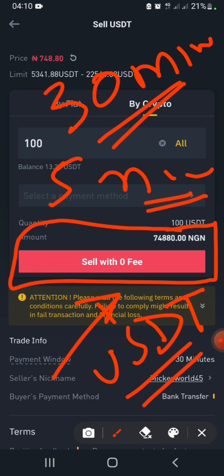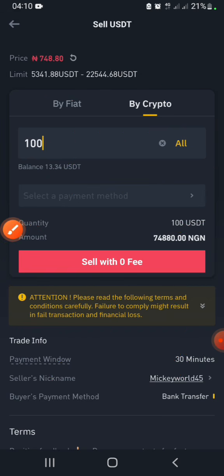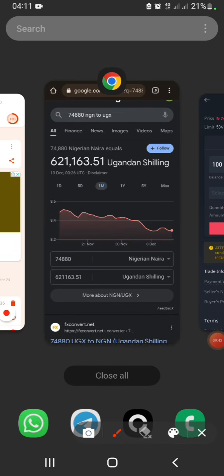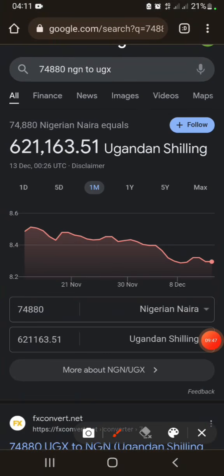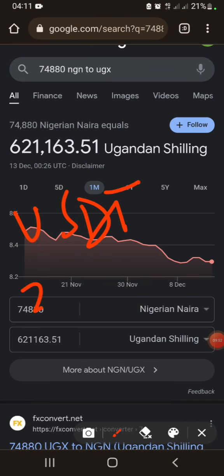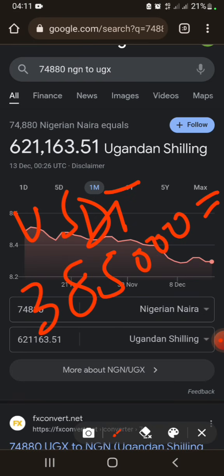But you have to make sure that, as you notice right here, you bought USDT at about 385 Ugandan shillings. And you're making these profits, so you have to leave some profits for the other party.